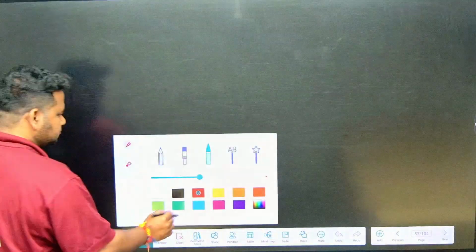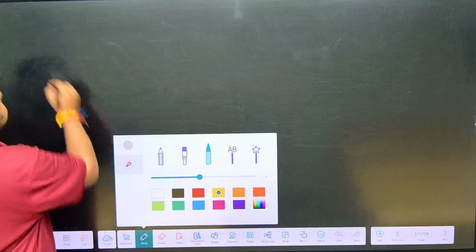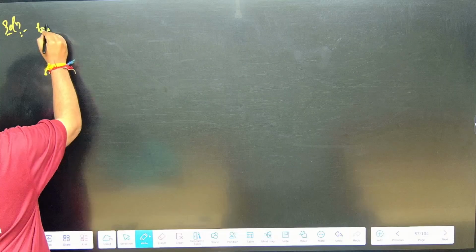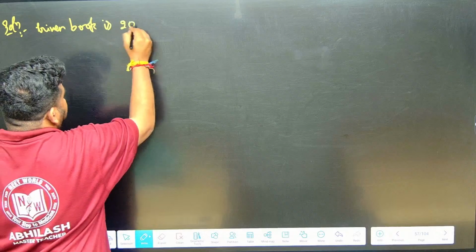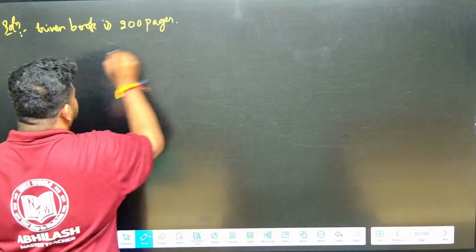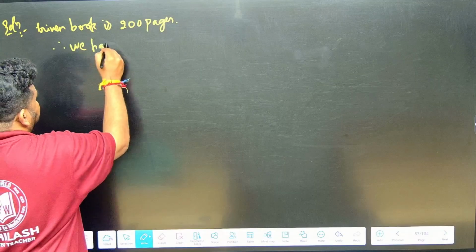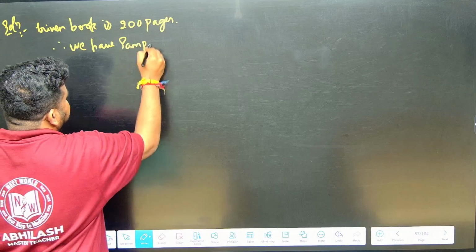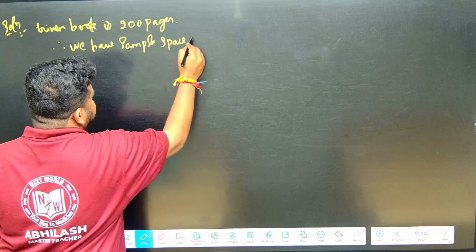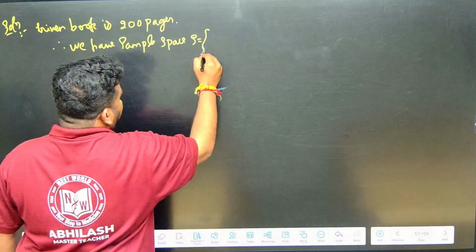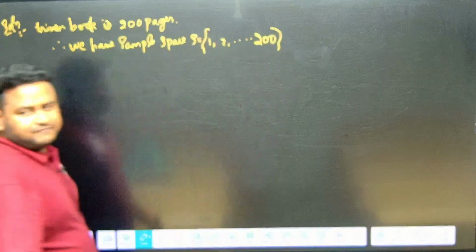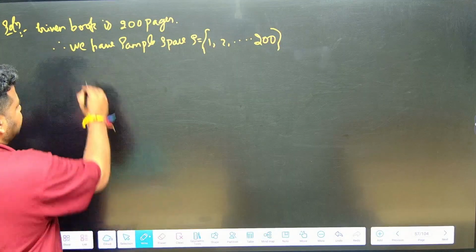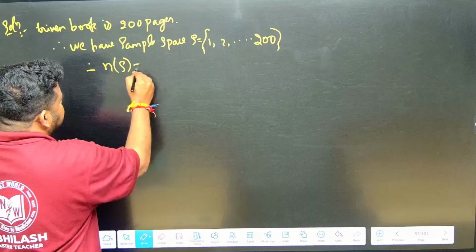Now look at this question. Solution. Given, the book is 200 pages. Therefore we have sample space S. Sample space S is equal to 1, 2, 3 up to 200. So n of S, that is the number of elements in the sample space, will be equal to 200.